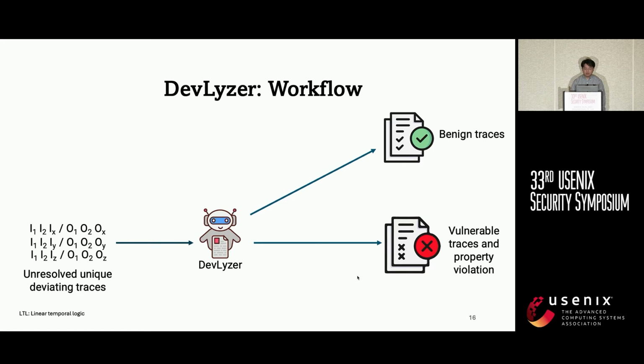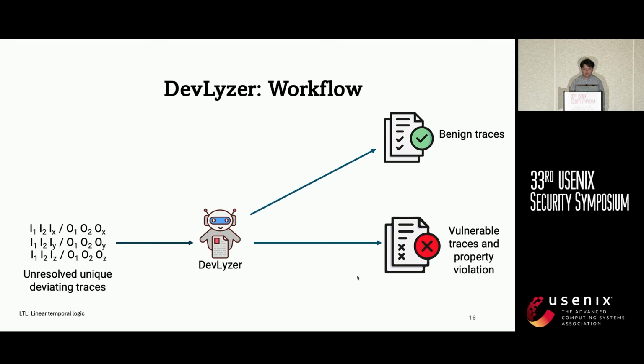After obtaining those unique deviations from DevScan, we also need some other techniques to help automatically triage the deviations, for example, to identify whether a deviation violates any security property or not. So we designed the third component, Devlizer. Initially, all the deviating traces in the set are marked as unresolved.